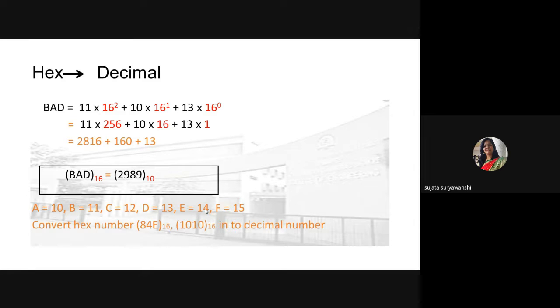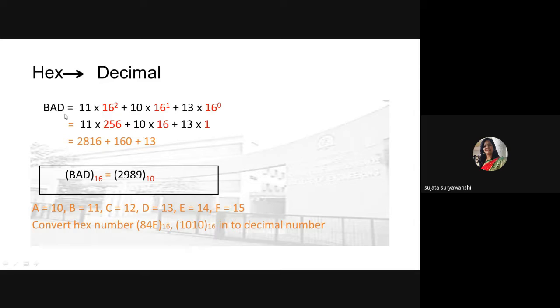Now, next one is the hex to decimal. Hex to decimal means the given number is a hex number and you have to convert it into a decimal number. Okay, so how will you convert? The same procedure you need to apply here. That is, a hex number is there, means base is 16. So multiply each hex digit by base 16 to the power.